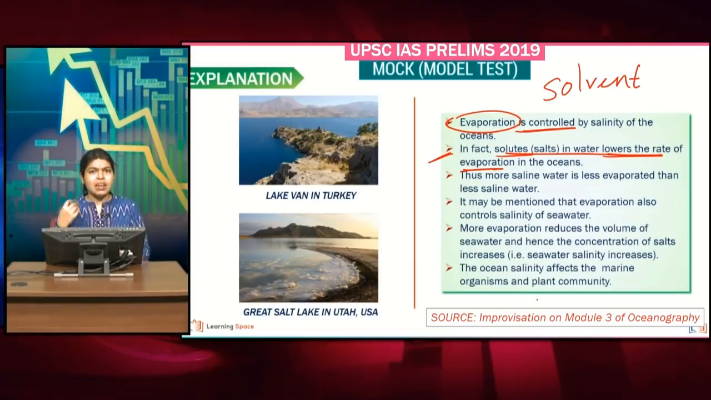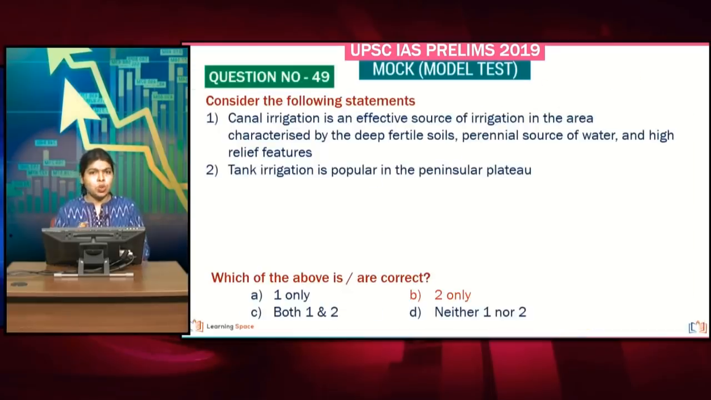Now, this source is actually an improvisation of module 3 of oceanography, wherein we discussed the issue of salinity. And here we are talking about some methods of irrigation. So we are talking about two methods. One is going to be canal irrigation and the other is going to be tank irrigation. So tank irrigation is popular in the Peninsular Plateau, whereas canal irrigation is going to be predominantly present in the northern plains of India. So what happens in the northern plain? Here you have some extensive command area. Also you are going to have low relief features. So that is the wrong statement with regard to the first part.